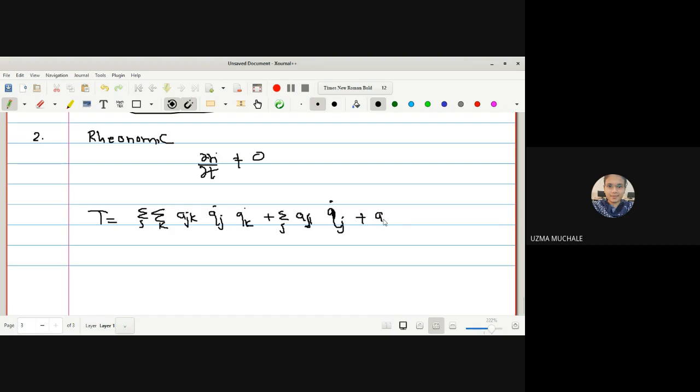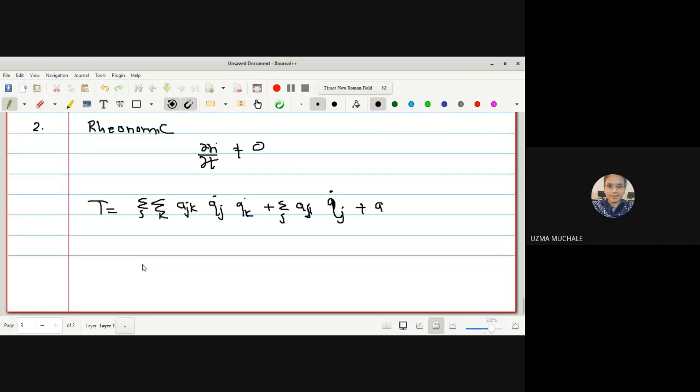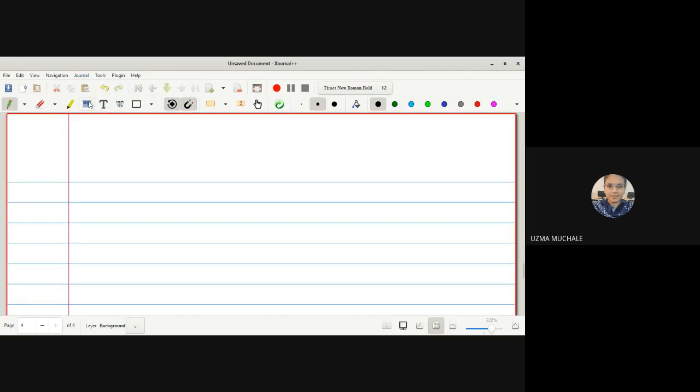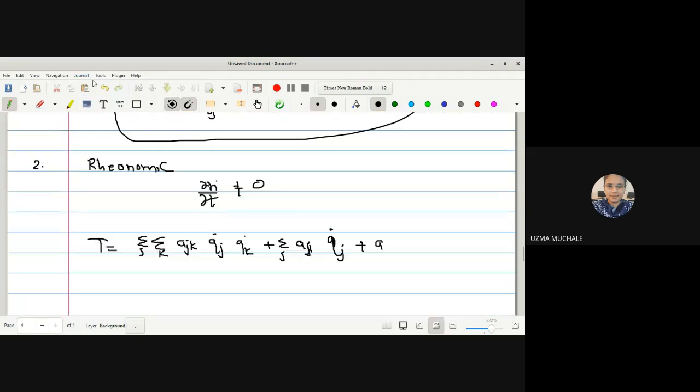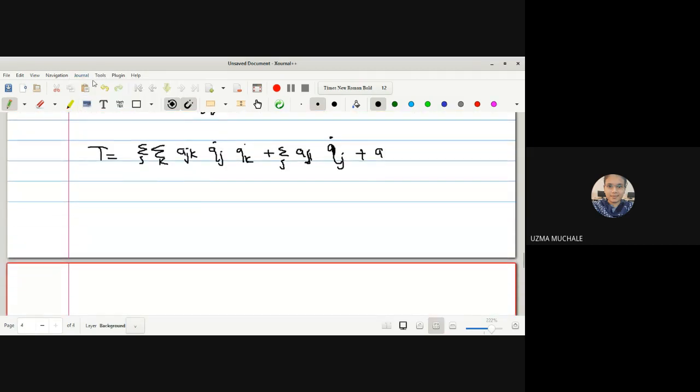Okay, now what will happen for this rheonomic system? What we will do, we will first differentiate with respect to q_l dot and we'll see the effect. Now as already we have used the term summation over j summation over k, two parameters we have used, so let us differentiate the above equation with respect to q_l dot. So what is the effect? Dou t by dou